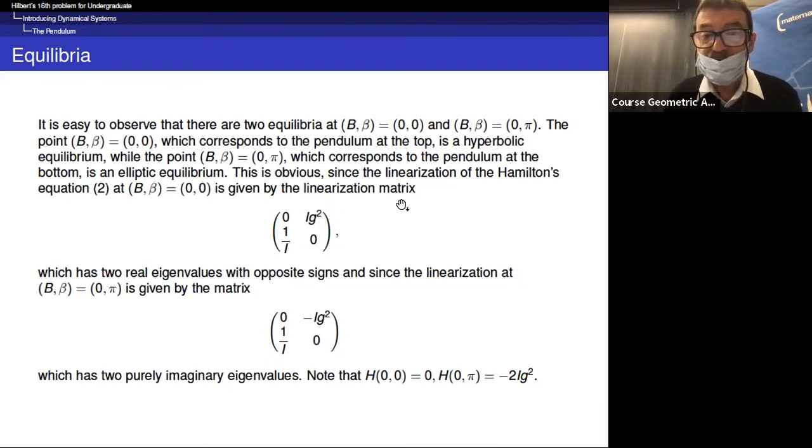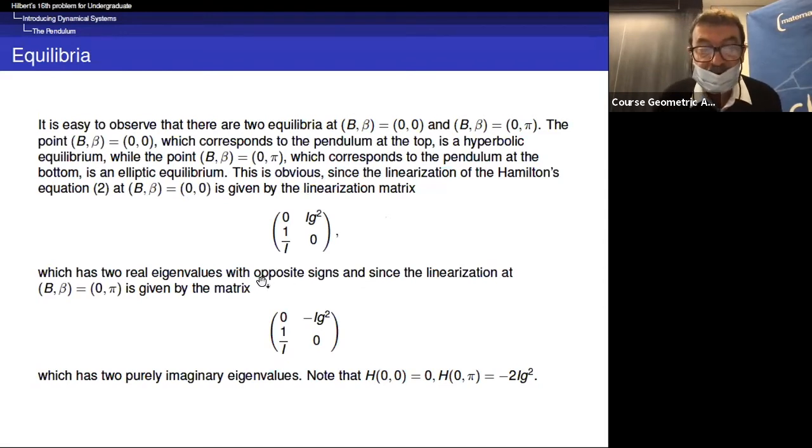This follows, obviously, from the linearization of Hamilton's equations at these two points. So for (b, beta) equal to (0, 0), this is given by this matrix. And this matrix has two real eigenvalues with opposite signs. So we find a saddle.